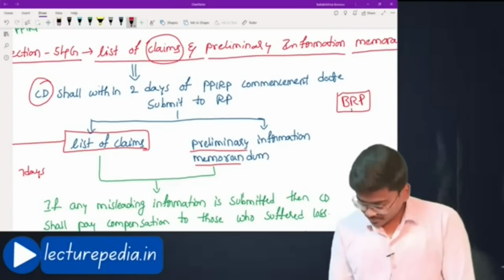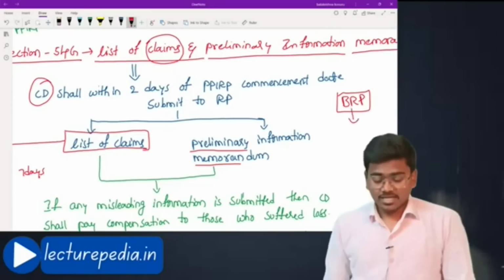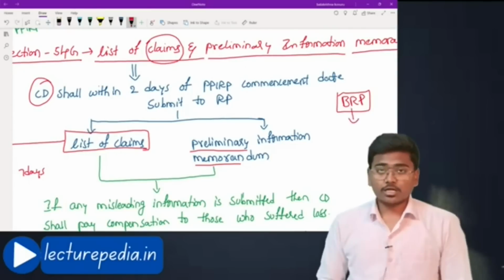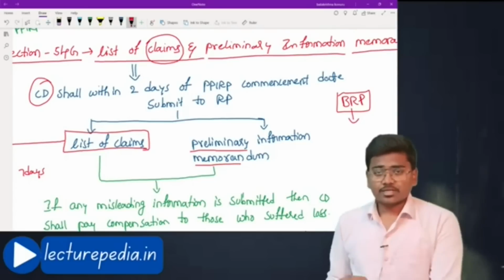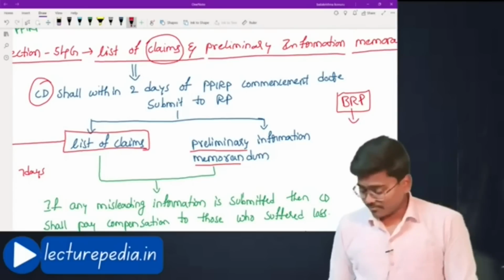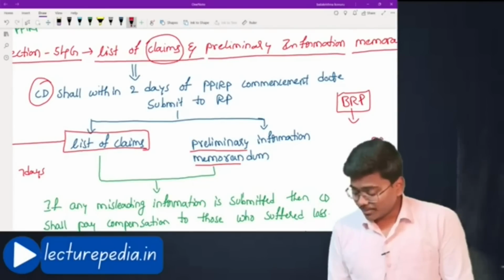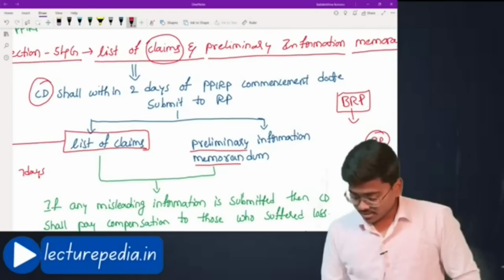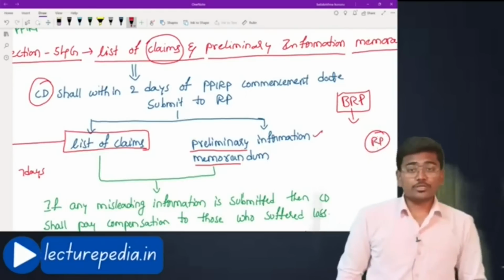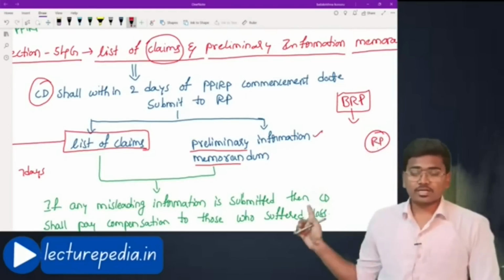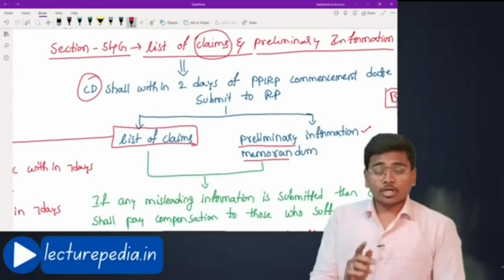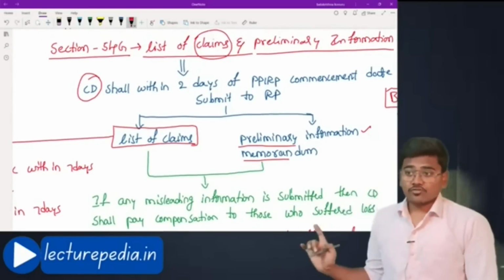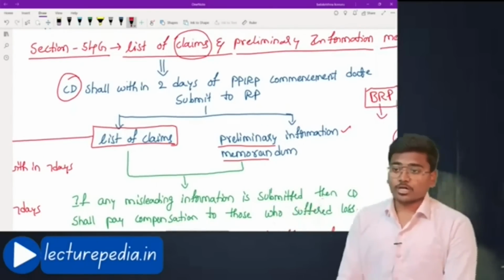Basically, this base resolution plan can be either accepted or rejected by the committee of creditors. If it is accepted, then okay. If it is rejected, then again resolution plans will be requested from various resolution applicants. At that time this preliminary information memorandum will be useful. We will discuss that when the section comes. But the corporate debtor has to submit the list of claims and preliminary information memorandum.